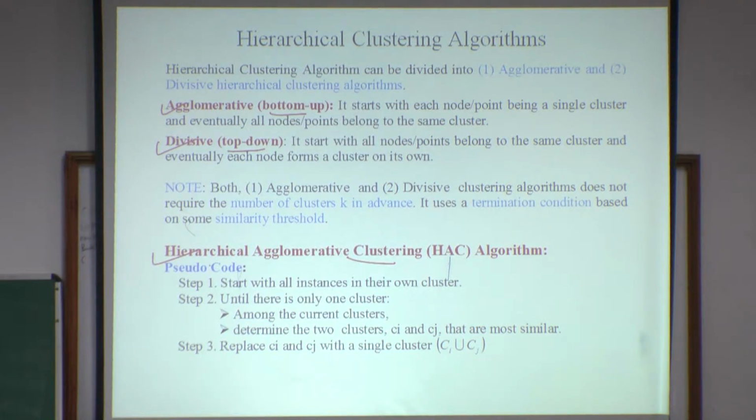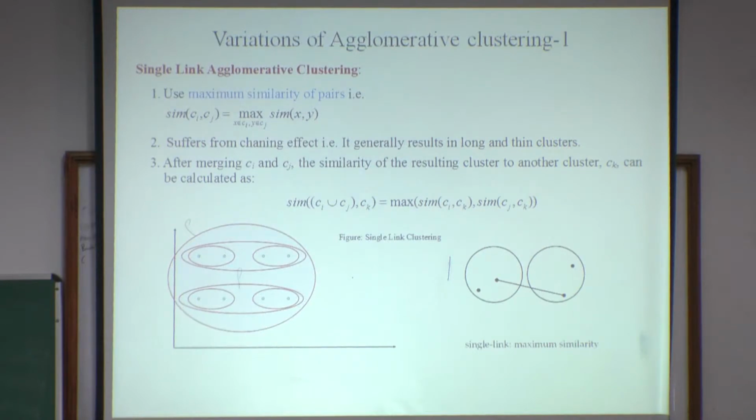So I already discussed this, no need to discuss it again. Now some variations of the agglomerative clustering algorithm. First is the single link agglomerative clustering algorithm. I will just give some idea about what the single link clustering algorithm is.